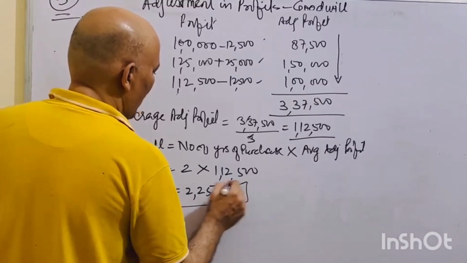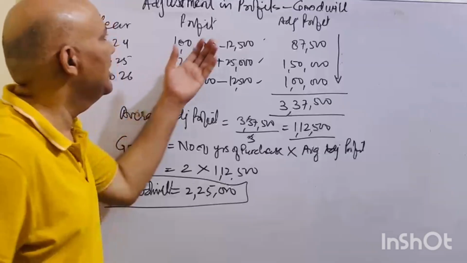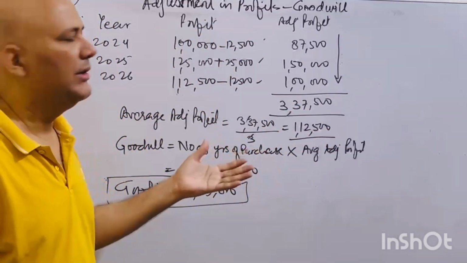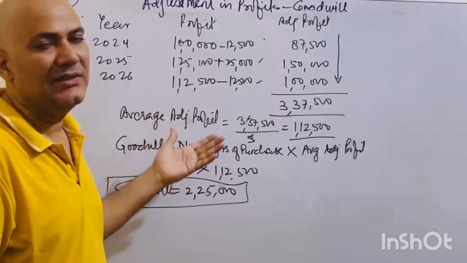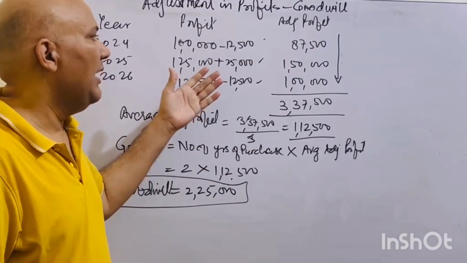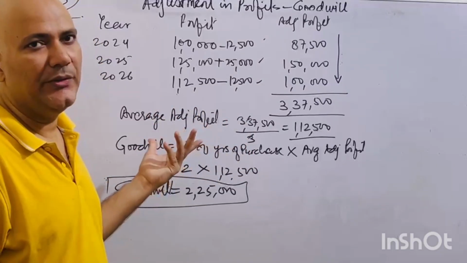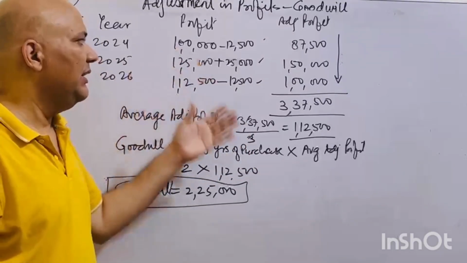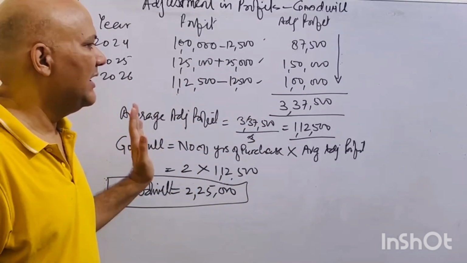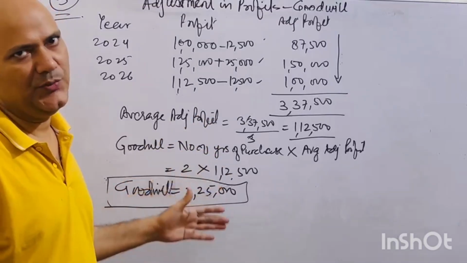So this is the way you have to make the adjustment in the profit if any further information has been given regarding the profit, such as any expenses not recognized, any abnormal gain recognized, or any abnormal loss that decreased the profit. You have to understand the nature of the items, and accordingly make the adjustment. Thank you.